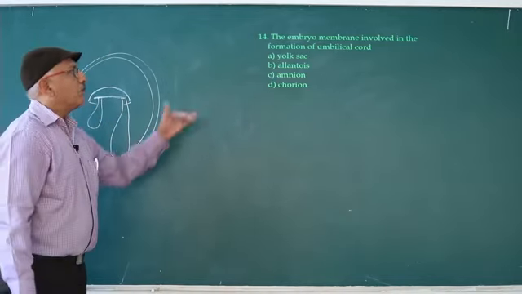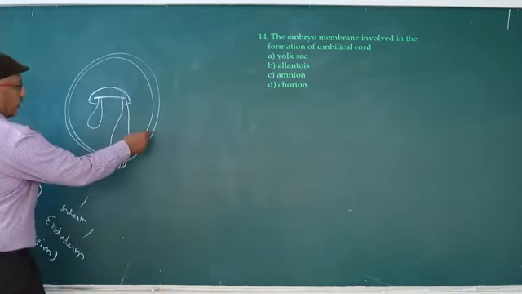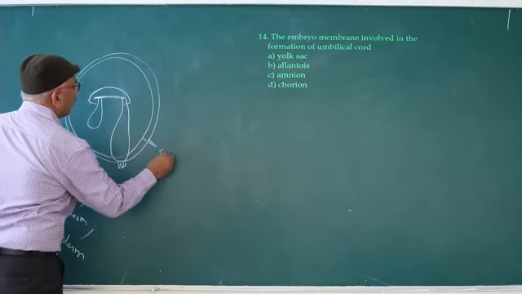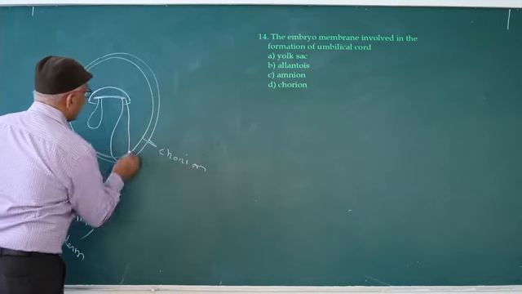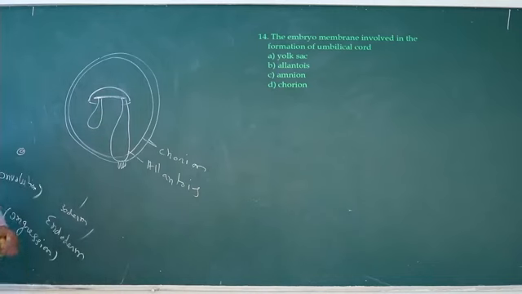Another possible question, the extraembryonic membranes involved in the formation of placenta, chorion and allantois. This double word is chorion and it is allantois. The chorionic villi of chorion-allantois membrane penetrate into endometrium. As a result, placenta is formed. Placenta is formed partly from the fetus, partly from the mother. The part of the mother involved in placenta, endometrium. The part of the fetus involved, chorion and allantois membrane.